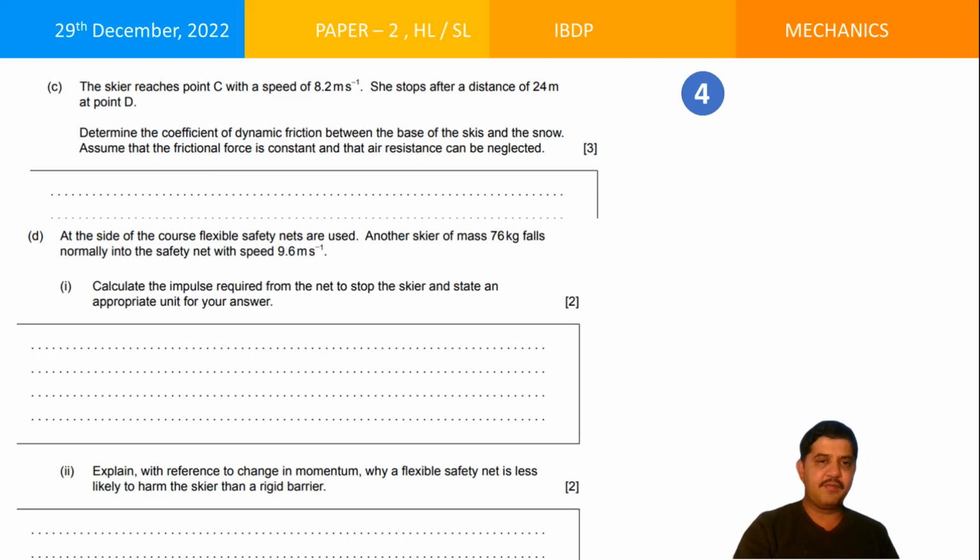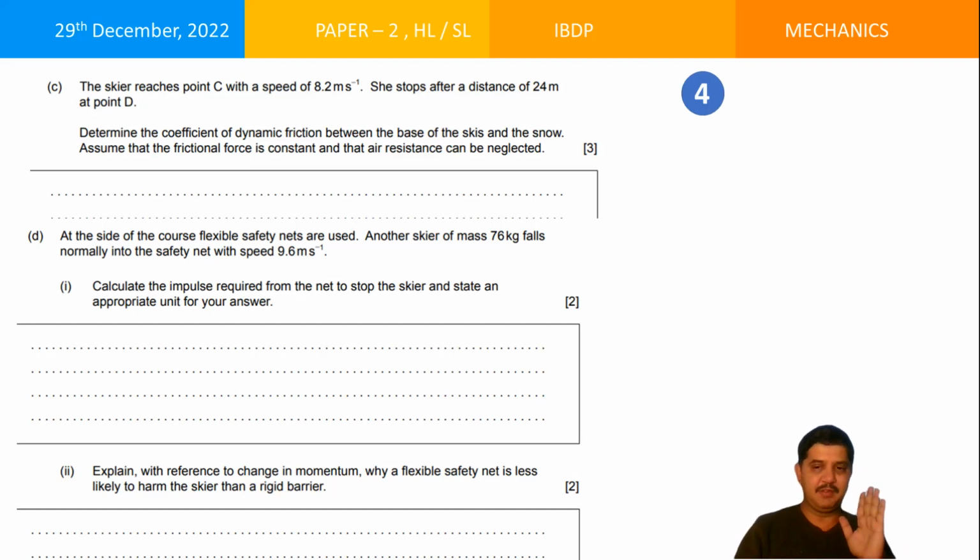At the side of the course, flexible safety nets are used. Because if the person falls like this and crashes into it, it's better that they use safety nets. Another skier of mass 76 kgs falls normally into a safety net at a speed of 9.6 meters per second. What was the first skier's weight? 55 kgs. The second skier's weight? 76 kgs, much larger, right? And he falls in the net with a speed of 9.6 meters per second. Calculate the impulse required from the net to stop the skier and state an appropriate unit for your answer.